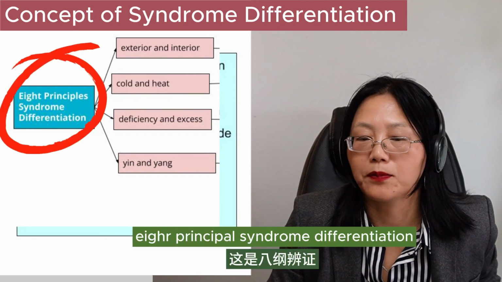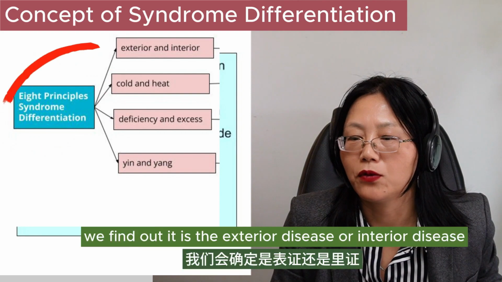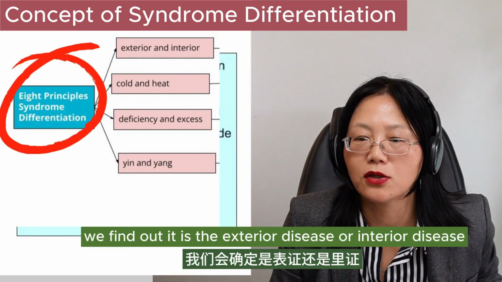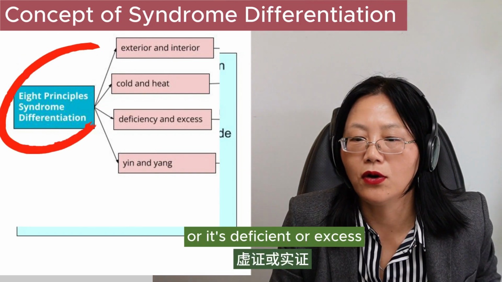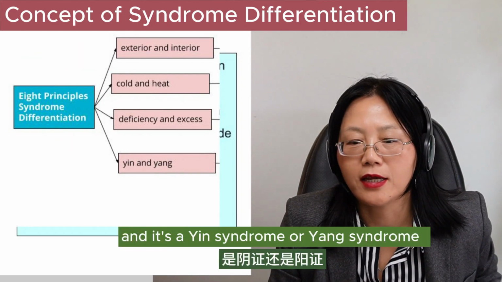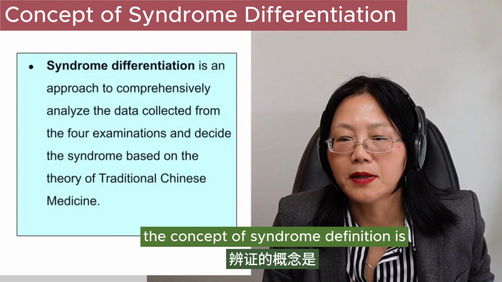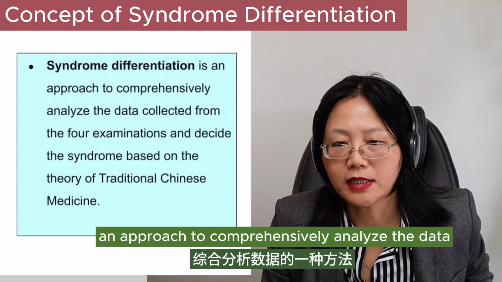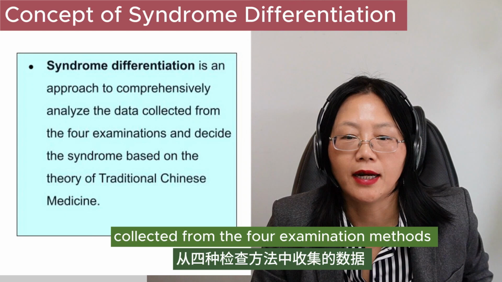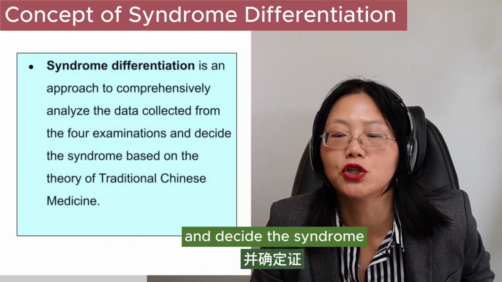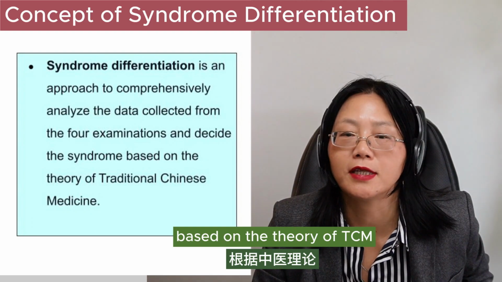This is the 8 principles syndrome differentiation. Via the syndrome differentiation, we find out whether the exterior disease or interior disease, the nature of the disease is cold or heat, or it's a deficient or excess, and it's a yin syndrome or yang syndrome, the yin deficiency or yang deficiency. The concept of syndrome differentiation is an approach to comprehensively analyze the data collected from the 4 examination methods and decide the syndrome based on the theory of TCM.